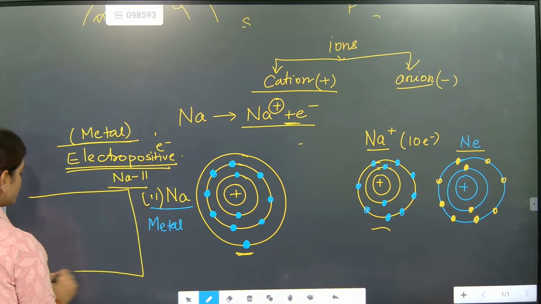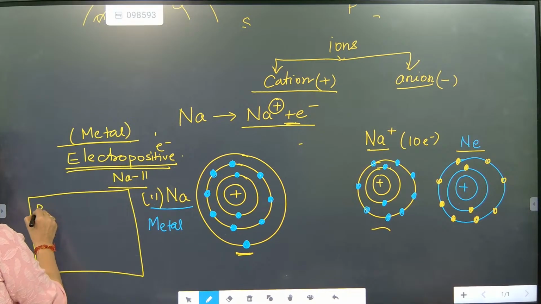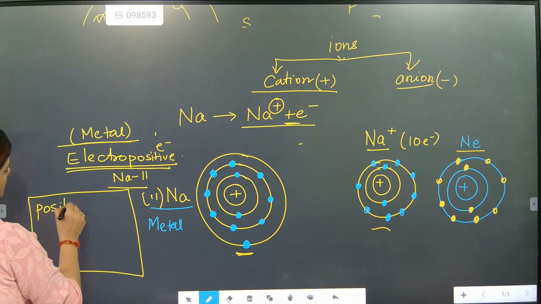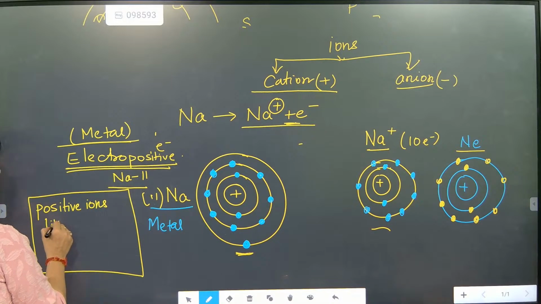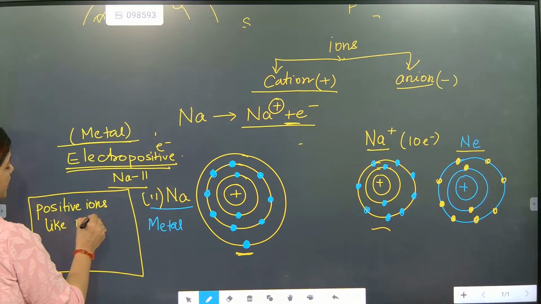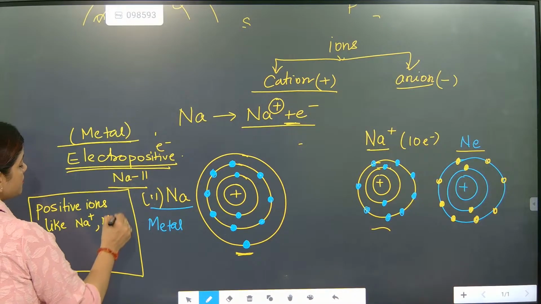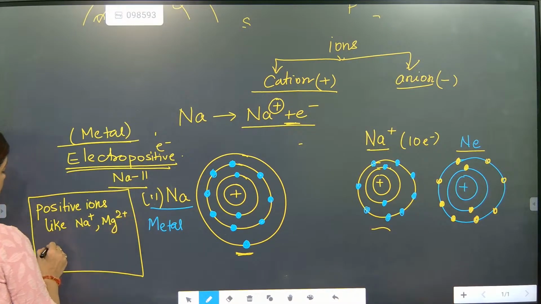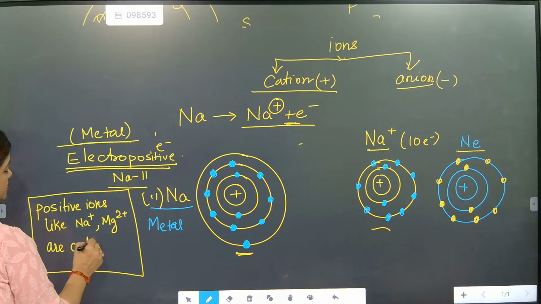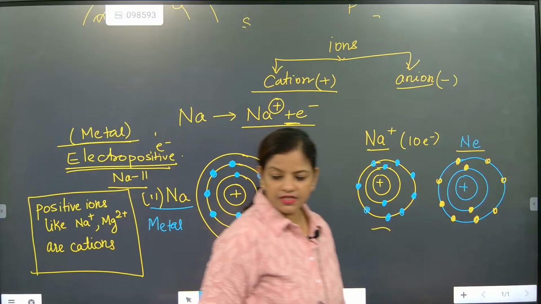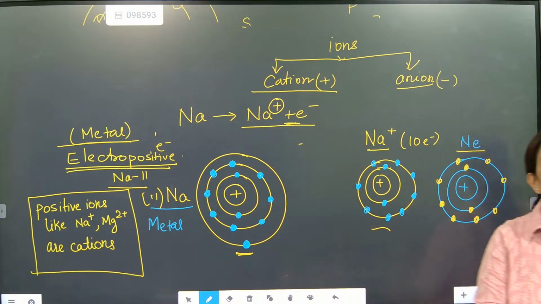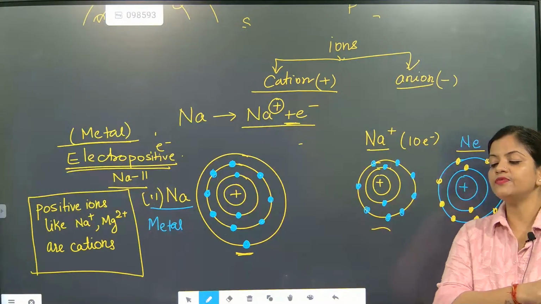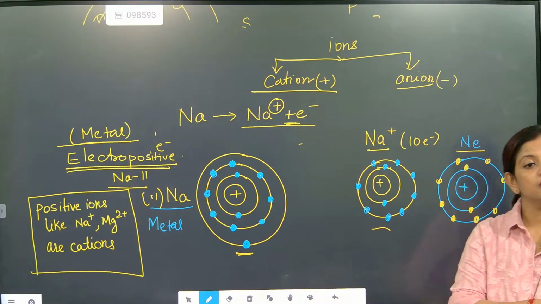So what is the conclusion, beta? Positive ions like sodium ion, magnesium ion are cations. Positive ions are considered as what, beta? Cations, because they are giving. The one who is giving is becoming positive.